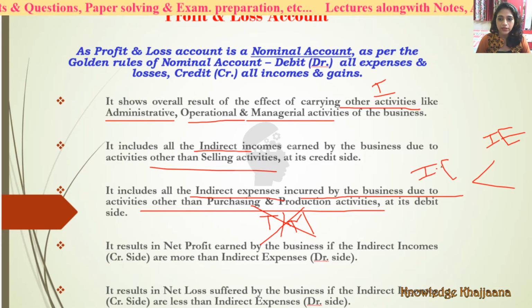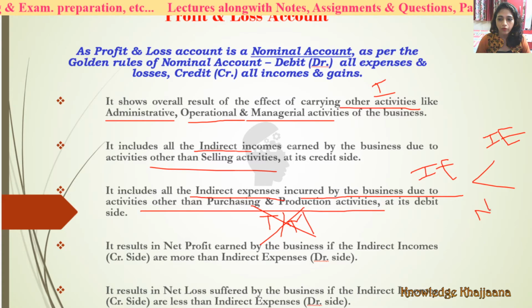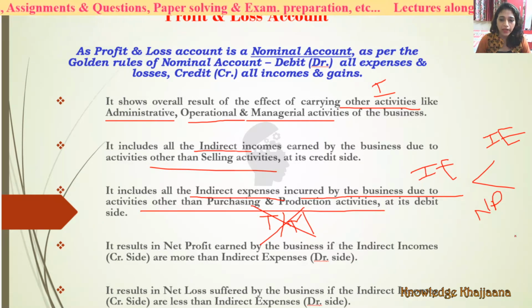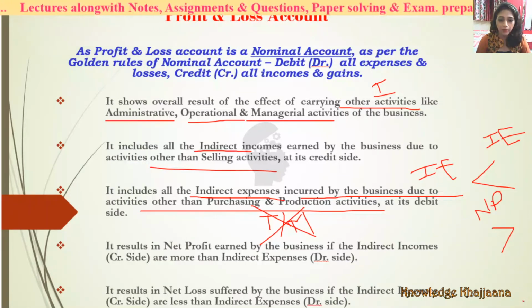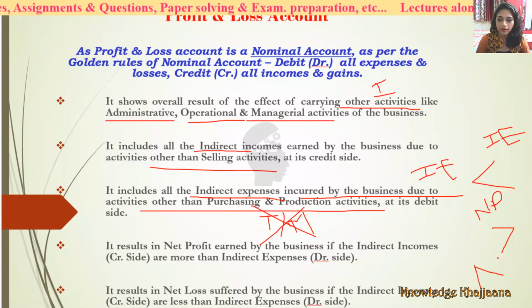Then what is the result? Net profit, right? Net profit. It results in net loss suffered by the business if indirect incomes are less, means indirect expenses are more. Then we get the net loss.